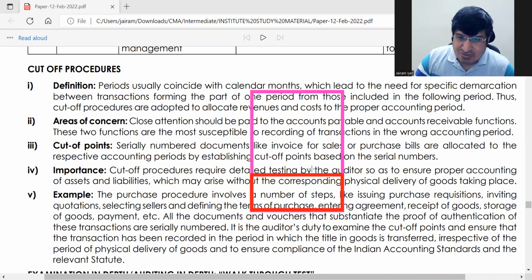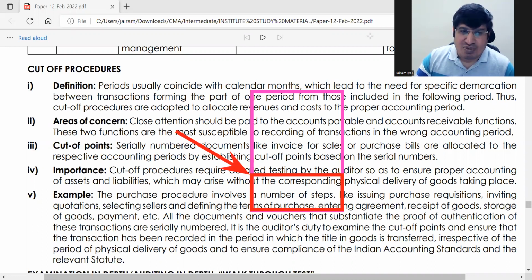So here for whatever documents you are using, the document numbering should be different at the cutoff point. What they are saying is, at this point यहाँ से things are going to be cut off and moving to the next period. So you should have serially numbered documents.